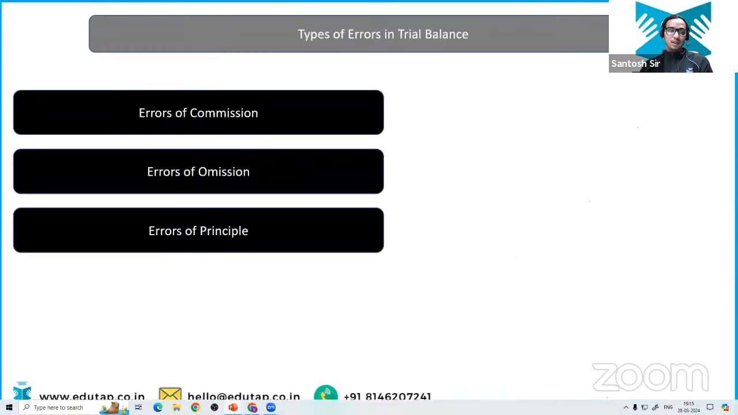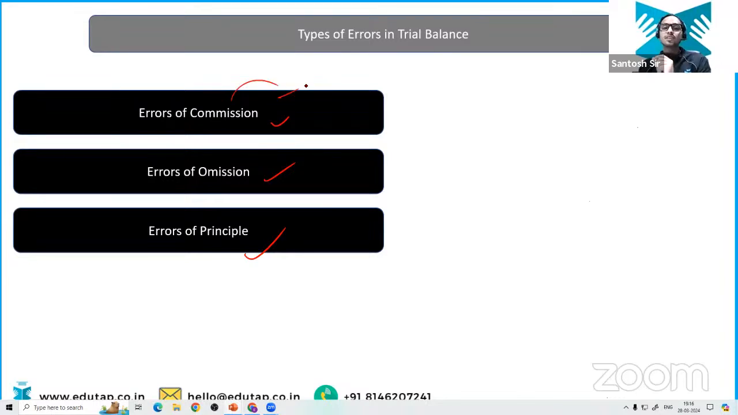Don't worry about that. So we have primarily three types of errors. Everyone listen to me very carefully here. This is going to be important. Three types of errors we have: error of commission, error of omission, error of principle. So there is a trick for how to remember which type of error represents what.